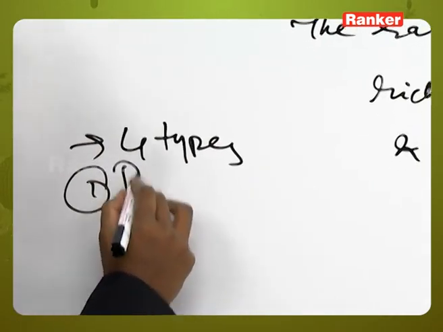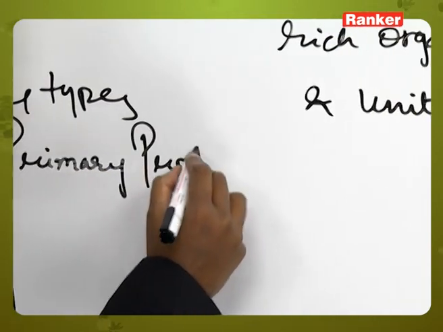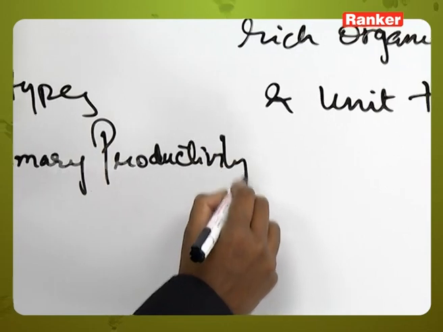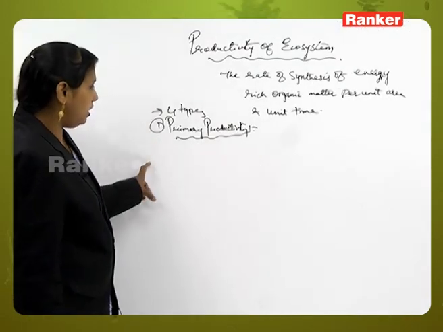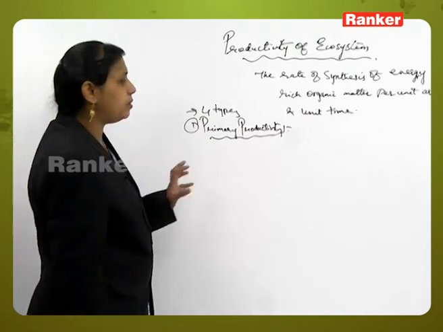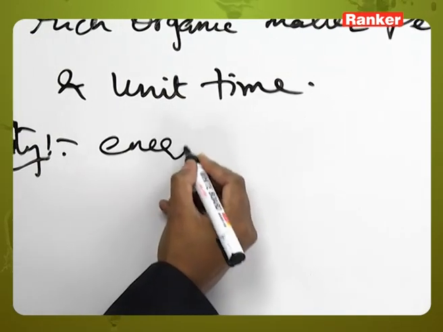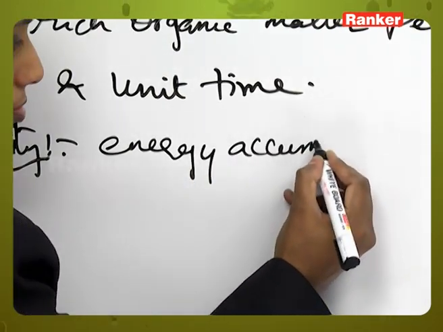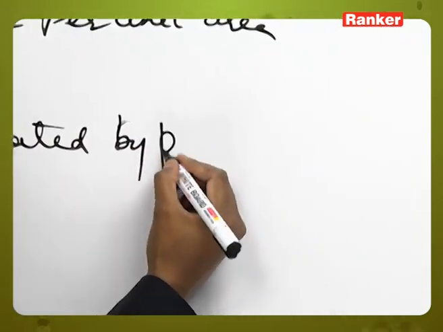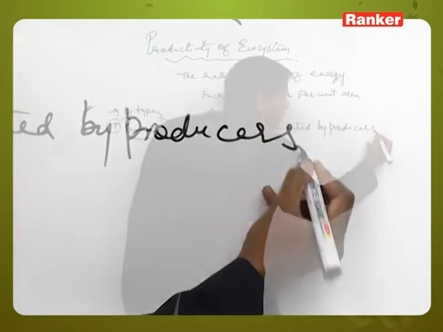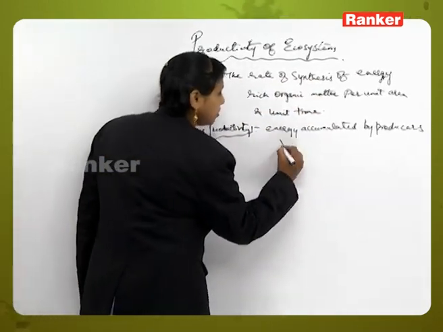First one is primary productivity. Now what is primary productivity? All the amount of energy accumulated by the producers through the process of photosynthesis is called primary productivity.